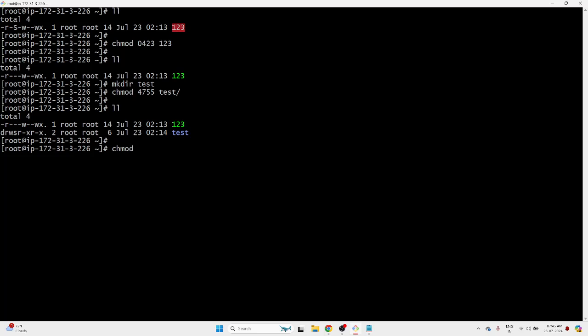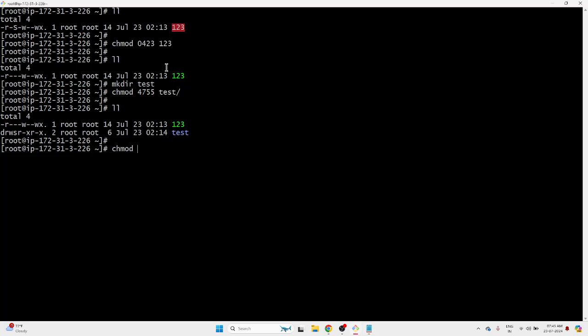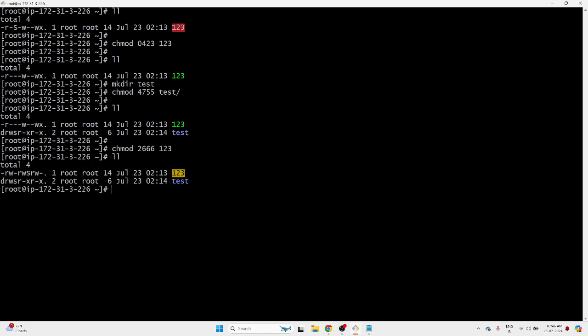chmod. Same command, same way we'll use it. So there is no difference. Now what happens here is when you assign, let's say I assigned a setgid bit. What is the number for these two? Not four, if you remember. Four is for set UID. Set GID is two. What is the file name? Or maybe I will give six, full permissions for the file. One, two, three. ll. It changed. If you observe, capital S in the group field.